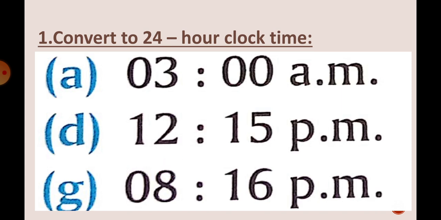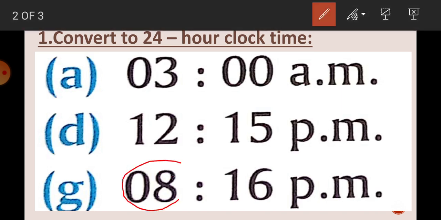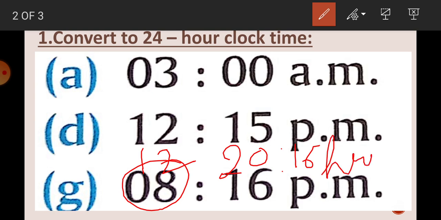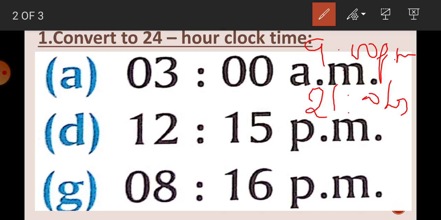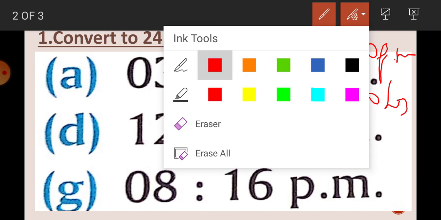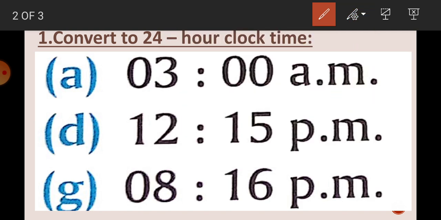So if you see the G1 question, to 8 we are going to add 12. So how much will we get? We will get 20, 16 hours. This will be the time. Suppose the time is 9 PM, then 9 plus 12, it will be 21 hours. Similarly, if it is 6 PM, 12 plus 6, 18 hours. So if the time is given in PM, you will add 12 to the hours and again write the time with hours.